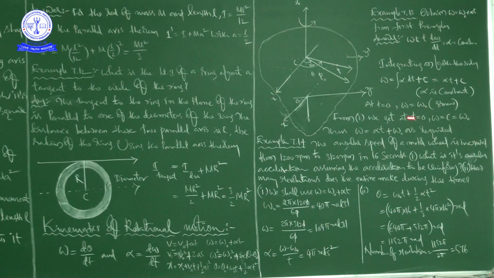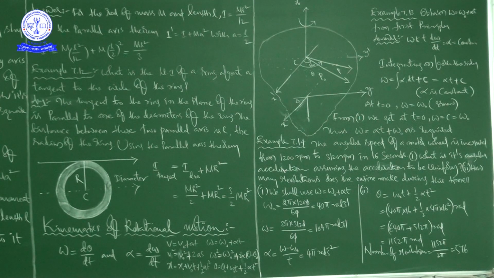Substituting this value in the equation, c is equal to omega naught, so omega is equal to alpha t plus omega naught. That is the first equation of motion: omega is equal to omega naught plus alpha t, as required. So here we proved and derived the first equation of rotational motion.